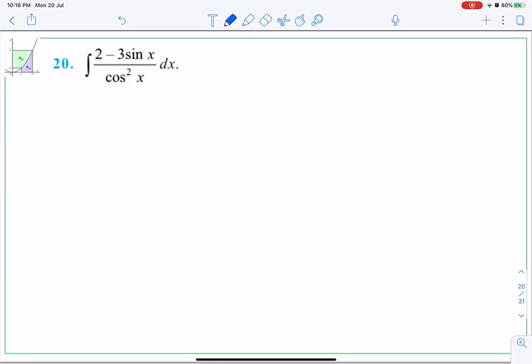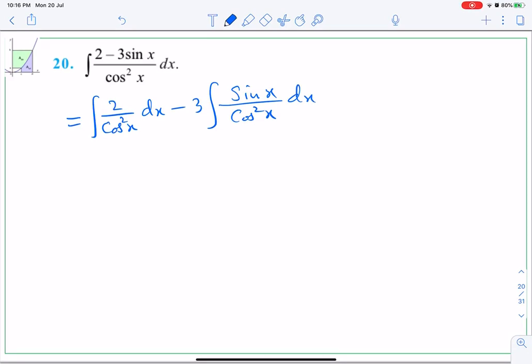Next question, number 20. We will separate them again here. So 2 upon cos square x dx minus 3 into integral sine square x upon cos square x dx. Remember that variables cannot come out, only the constants can come out. So here 2 also I will bring out. Cos square, when taken in the numerator, will be sec square x minus 3. Now here what I will do, I will write one power of cos separate and another power of cos with sine.